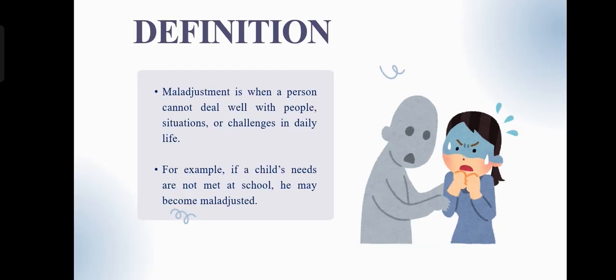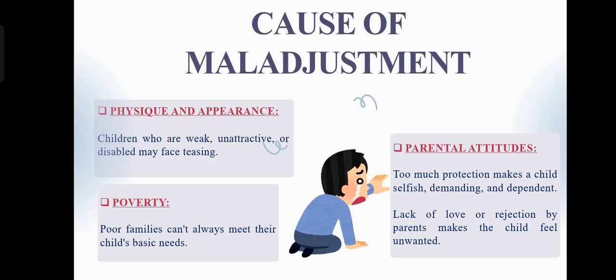Definition of maladjustment. Simply, we can say that maladjustment is when a person cannot deal well with people, situations, or challenges in daily life. Let's take a simple example. If a student feels neglected or bullied at school, he may start avoiding classes or showing anger. That shows emotional and social maladjustment. Next, we can discuss the causes of maladjustment.